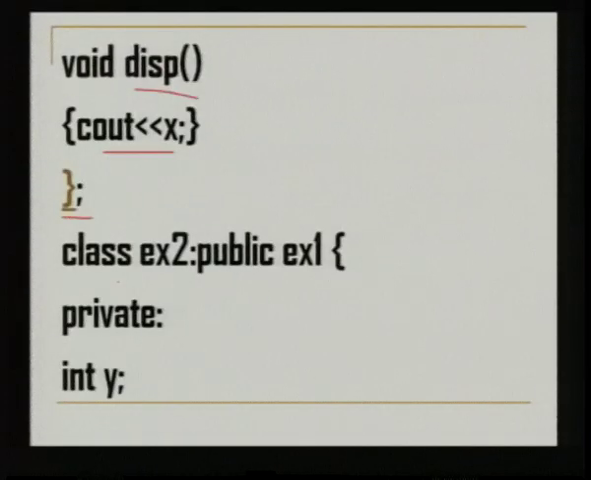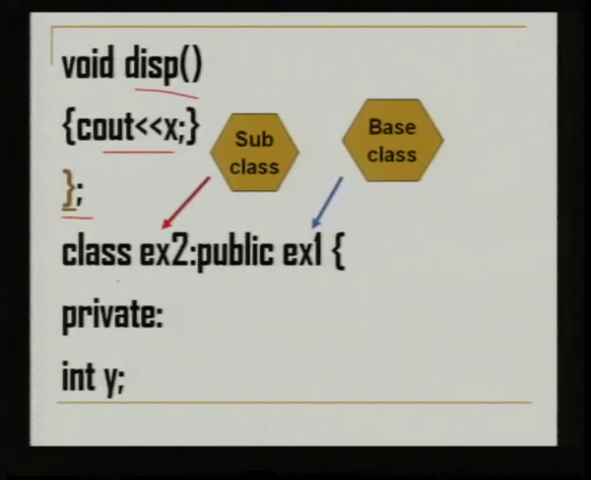Next, if you see, we are having this class ex2. This is called the subclass. Why? Because here we are inheriting using the public access mode from ex1. So, ex1 becomes the base class, ex2 becomes the derived class or child class, and this is the public mode of inheritance.